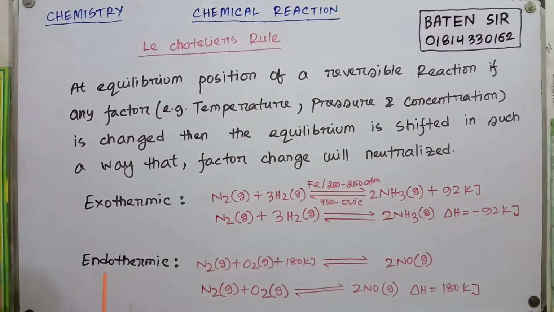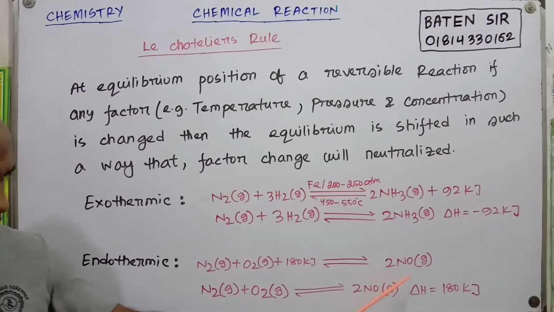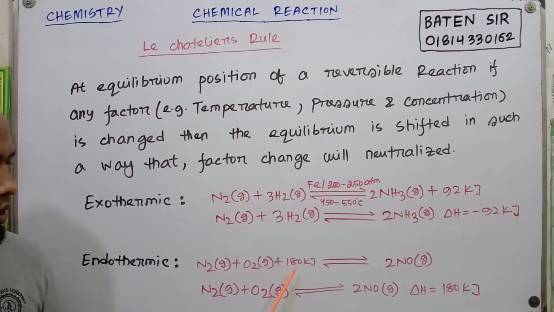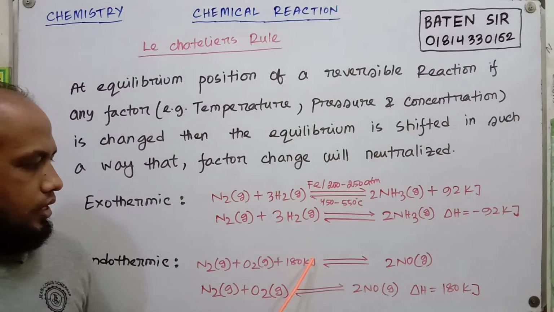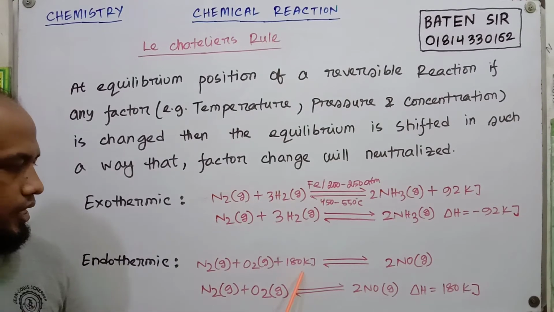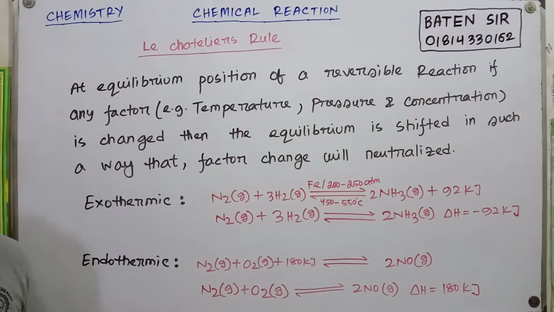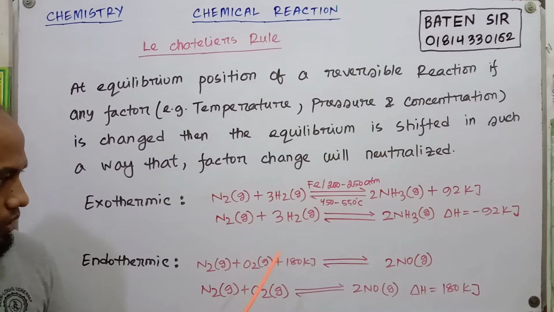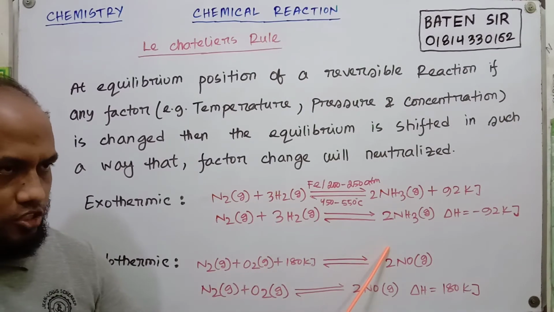And for an endothermic reaction, nitrogen and oxygen react and create nitric oxide, and 180 kilojoules of heat energy is absorbed per mole of reaction. As heat energy is a reactant, if we increase the temperature, then the forward reaction rate will increase.